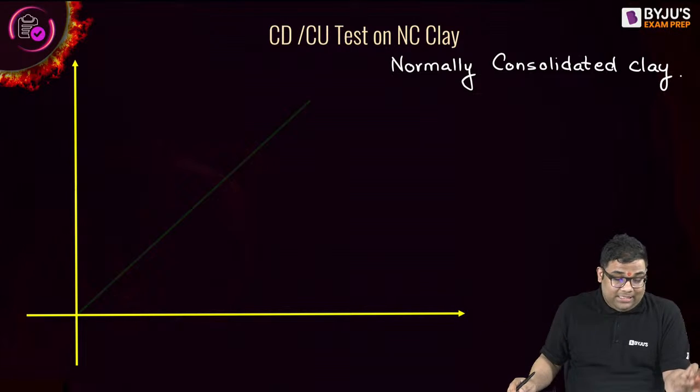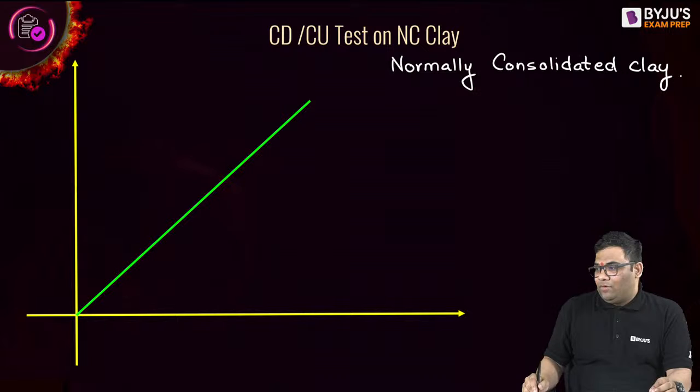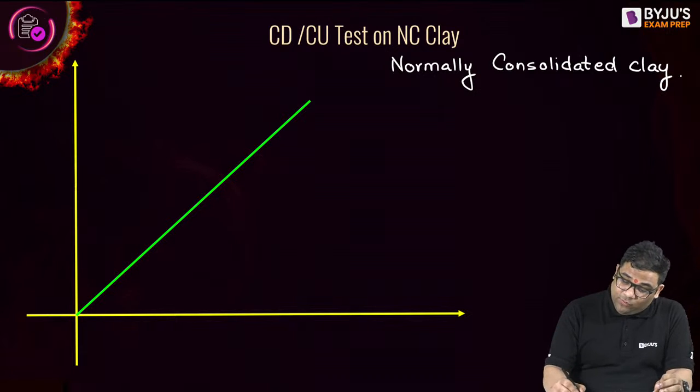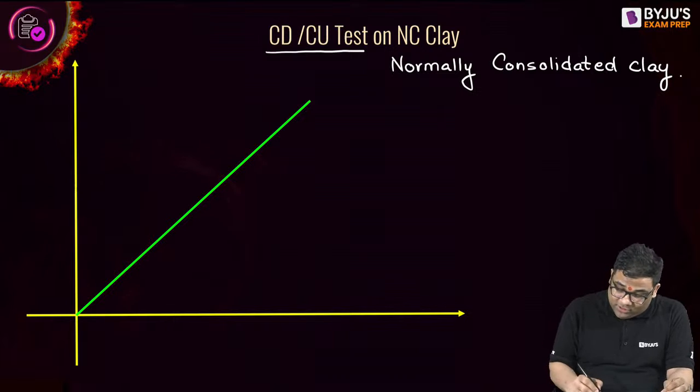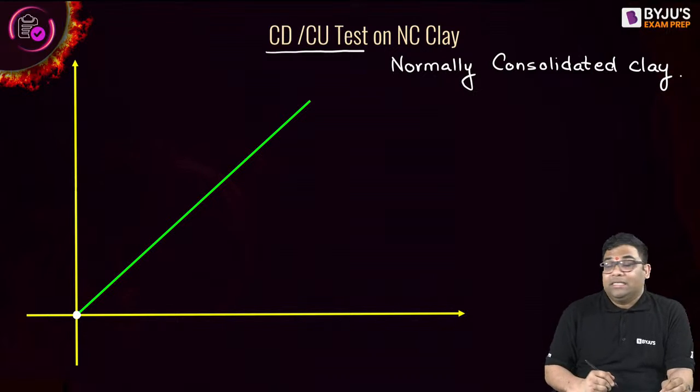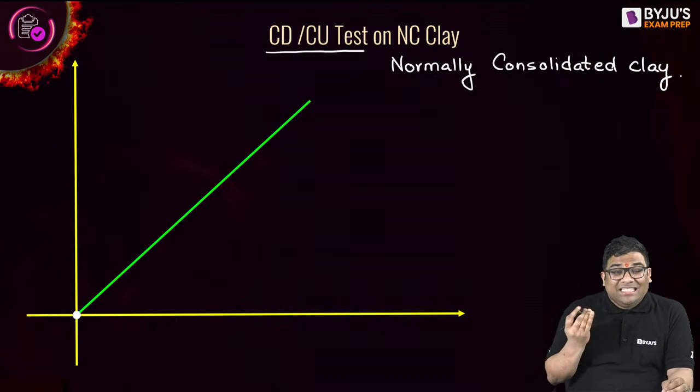Now tell me, what is the meaning of this curve? What is 0 here? CD, CU test, what is 0 here? The cohesion is 0, because you see there is no intercept. It is passing through the origin.